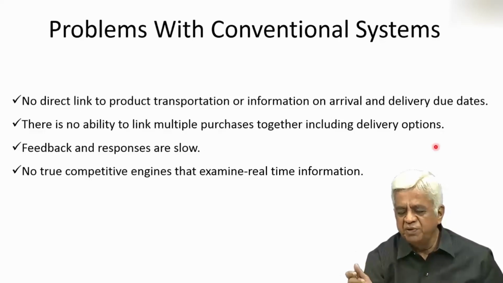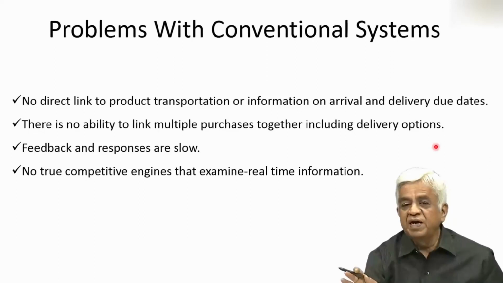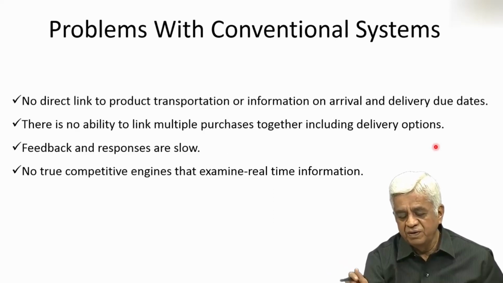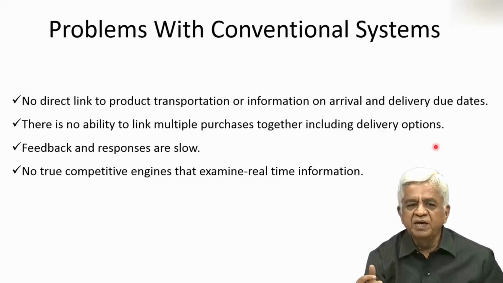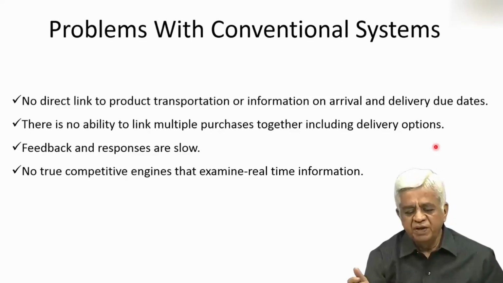Now, through your e-business platforms, all these are possible. Earlier the feedbacks and responses were slow. Now no longer. You can give your feedback immediately on whether the service was good or not good, or the product is good or not good. You are likely to get your response very fast.